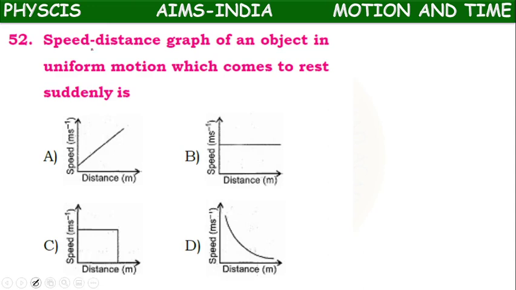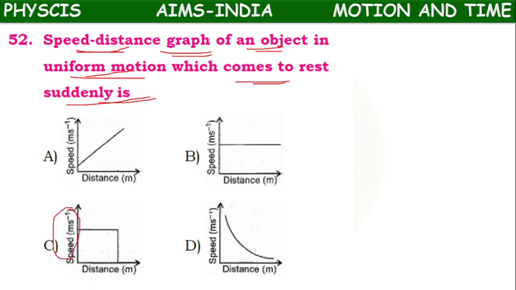Next. The speed distance graph of an object in uniform motion which comes to rest suddenly is. Here this is the speed, this is the distance.